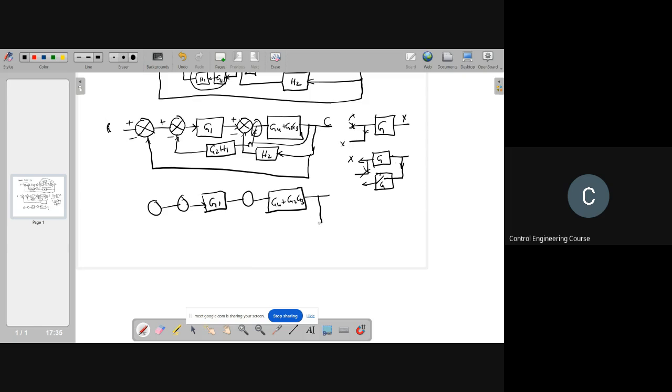Here it will be 1 by G4 plus G2, G3, right? You just divide by 1 by G because you are bringing it from here to here. That means you need to divide by this one. So it will be like this, followed by G2, H1. Is it clear?